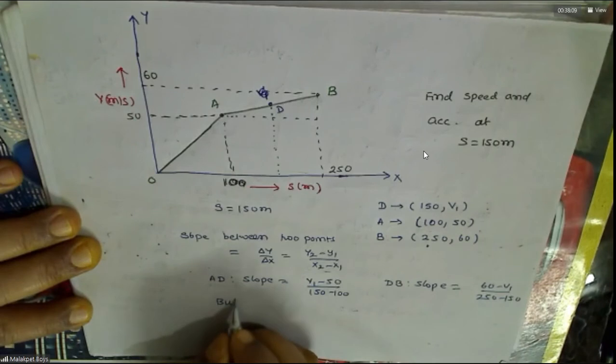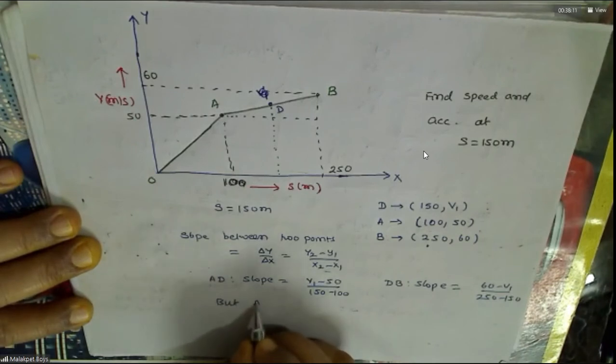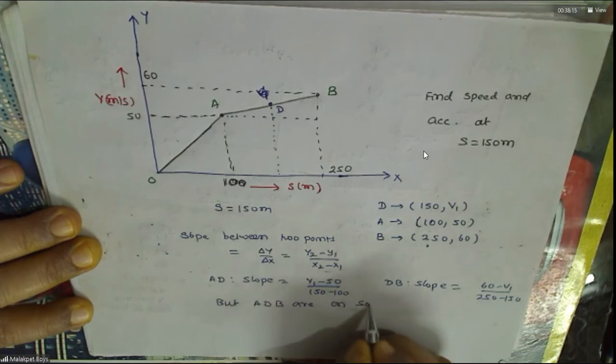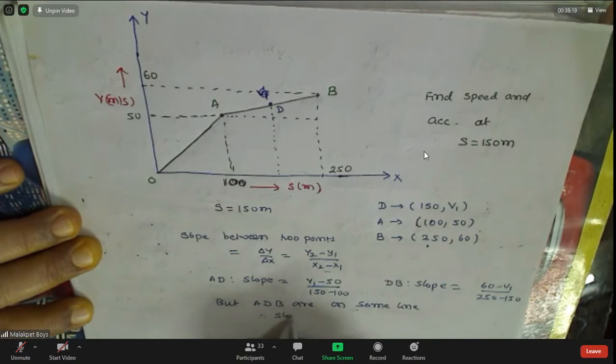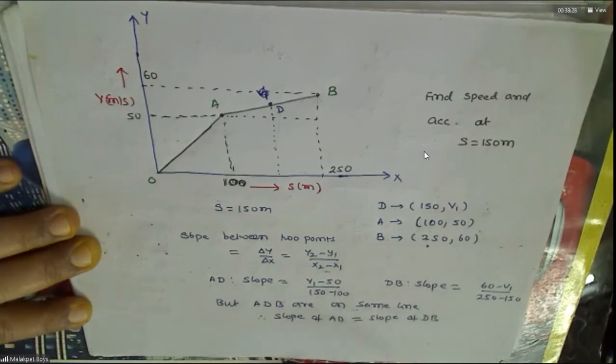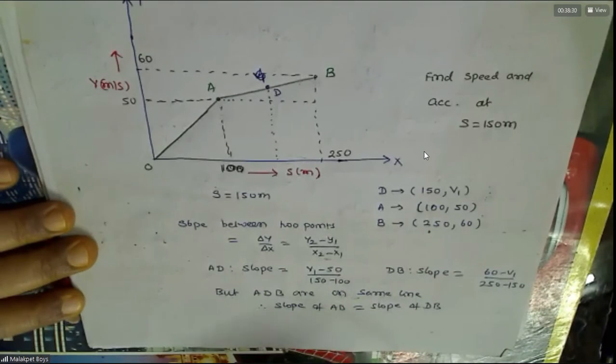But ADB are on the same line. Therefore, slope of AD must be equal to slope of DB. Do you agree with this or not? Yes, sir. So for a straight line the slope is the same, no?